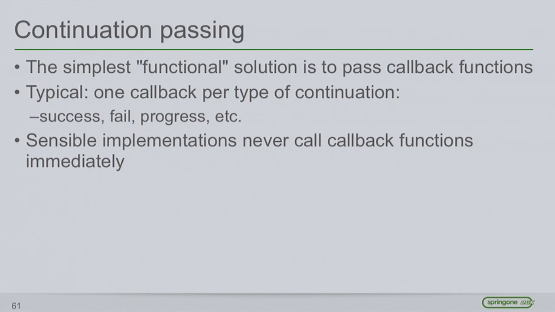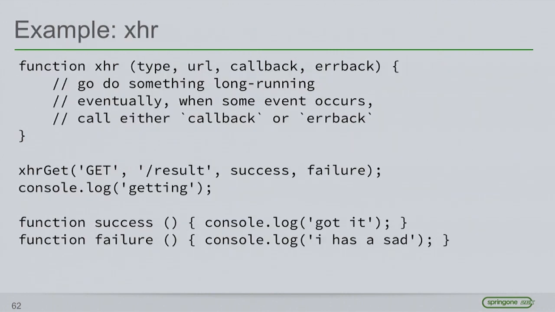And so the pattern, you see this all the time. I showed an example earlier. I was passing in a function that created something and passing in a function that needed to get notified later. You might be passing in functions to get progress events. You might pass in functions to get notified of failures. So what's that look like? I mean, it's simple. You've all seen this before. Here's a typical XHR type solution, abstraction, passing a type, passing a URL, passing a callback if the XHR was successful, passing an error back if it wasn't. Eventually, sometime later, a callback or an error back is going to get called.